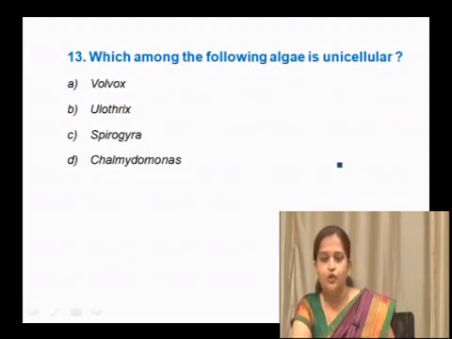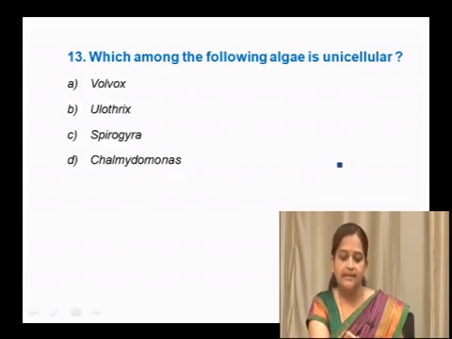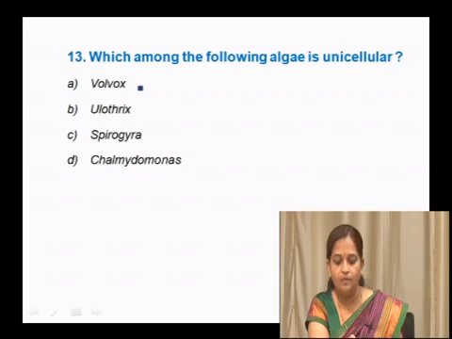So, we will move to the next question. Which among the following algae is unicellular? The options are: option A is Volvox, option B is Ulothrix, option C is Spirogyra and option D is Chlamydomonas. See, Volvox is an example of algae, but which kind of organization? It is colonial. Volvox is a colonial form, so it is not unicellular. Ulothrix is a filamentous form.